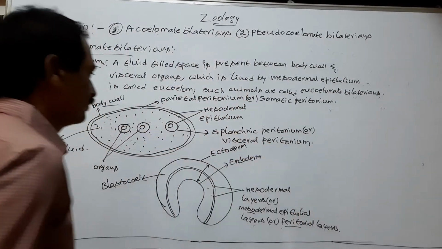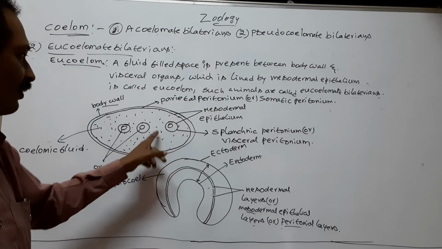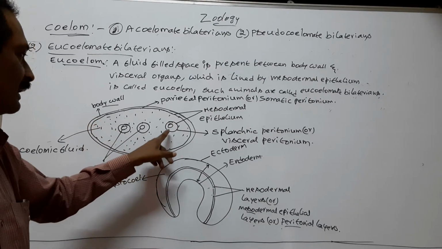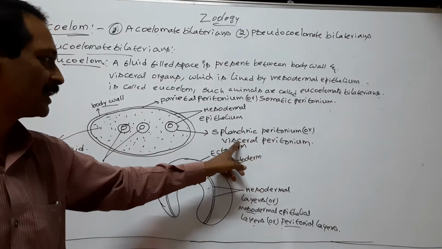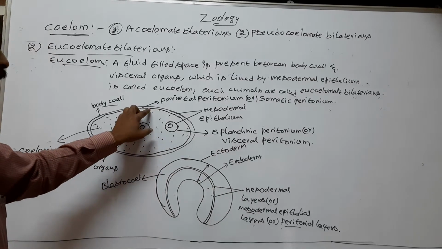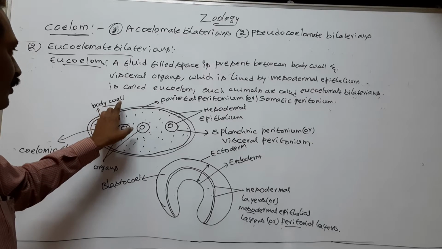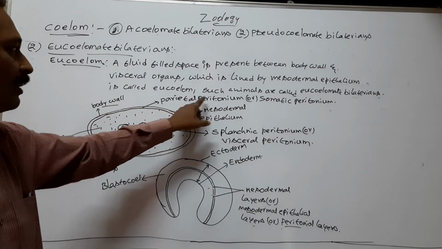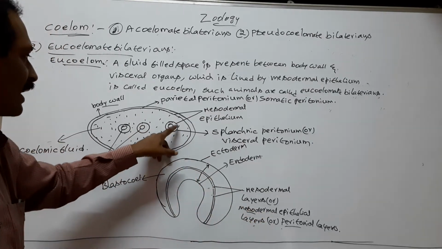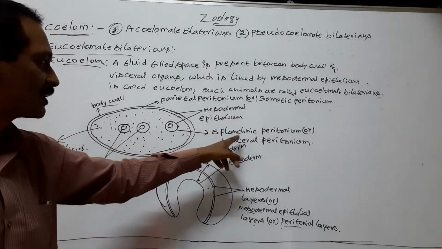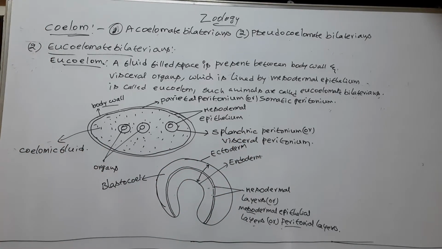So the inner peritoneal layer is arranged around the visceral organs. This peritoneal layer is called splanchnic peritoneum or visceral peritoneum. So the outer peritoneal layer, which is located near to the body wall, is called parietal peritoneum or somatic peritoneum. The peritoneal layer which surrounds the visceral organs is called splanchnic peritoneum or visceral peritoneum.